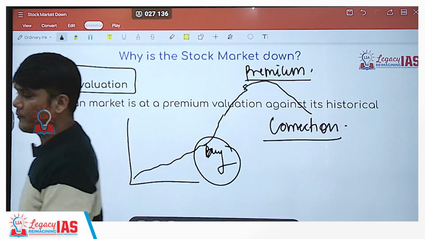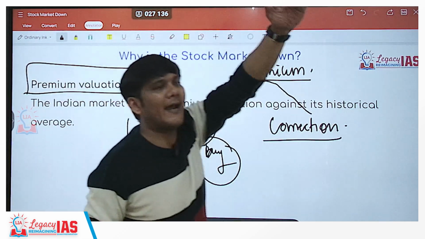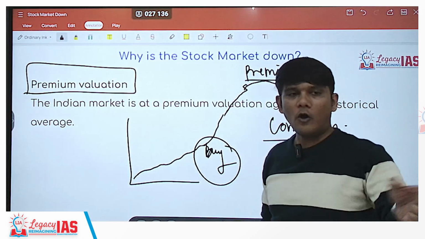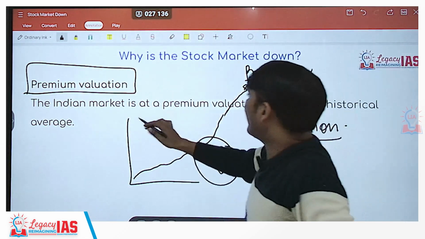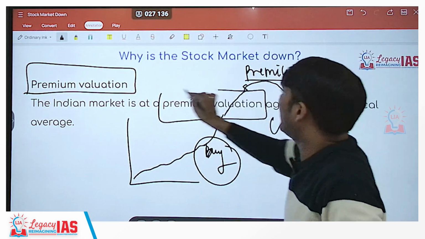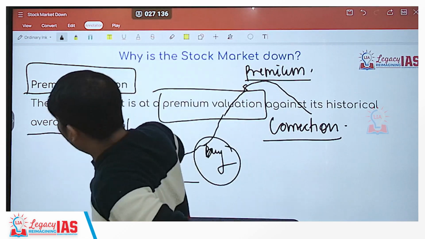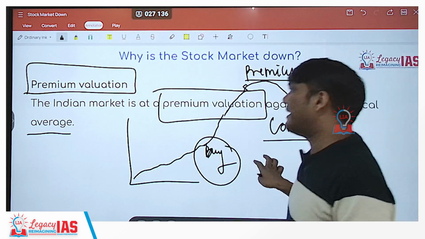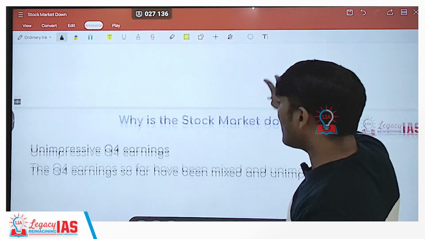The market corrects itself. If the prices have shot too high, it will correct and get stabilized and then further increase along with the performance. So the Indian market is at a premium valuation against the historical average. The historical average of increase was lower, but now it is at a premium level, is what they are suggesting.